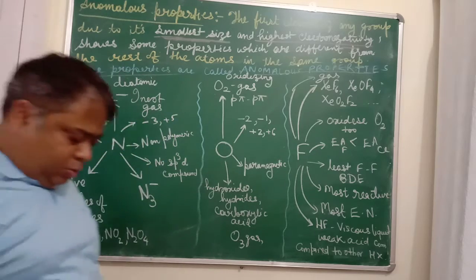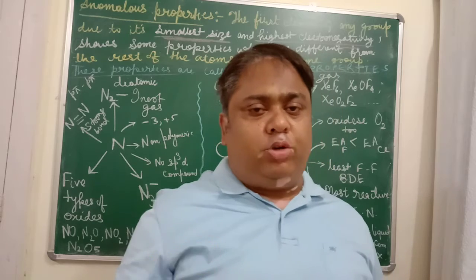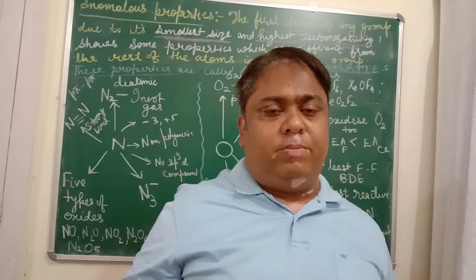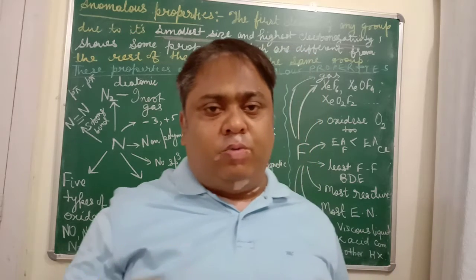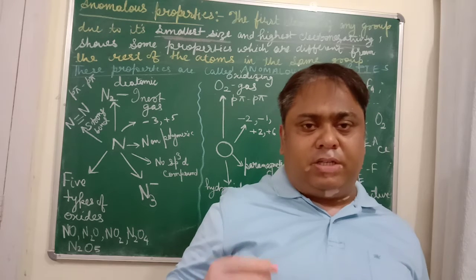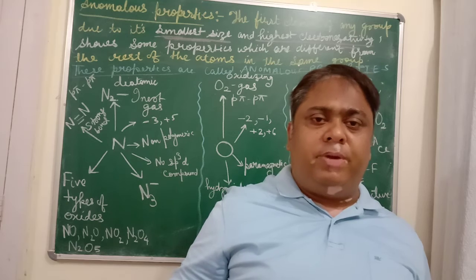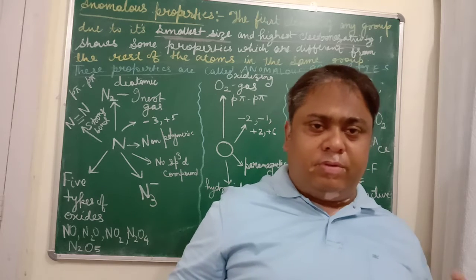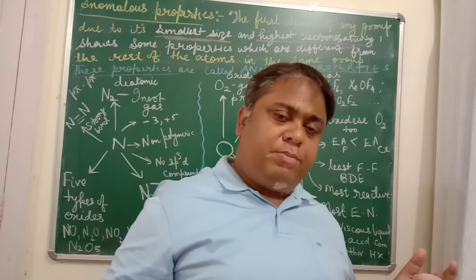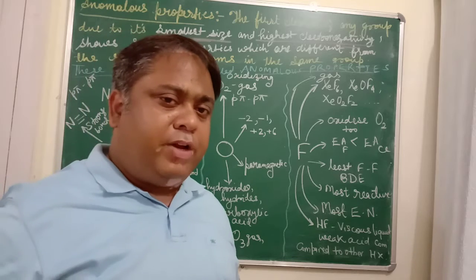That means if you see group 15, then nitrogen, phosphorus, arsenic, antimony, bismuth will be there. In that, nitrogen will have some property which will be different from that of the rest of the atoms in the same group. Oxygen will have some property which will be different from sulfur and other atoms in the same group, like oxygen, sulfur, selenium, tellurium, polonium. So from sulfur onwards, the properties will not be the same as a few properties of oxygen. Similarly, fluorine will have some unique properties. We'll see all of these in the form of a mind map so that we can remember it for a longer time.